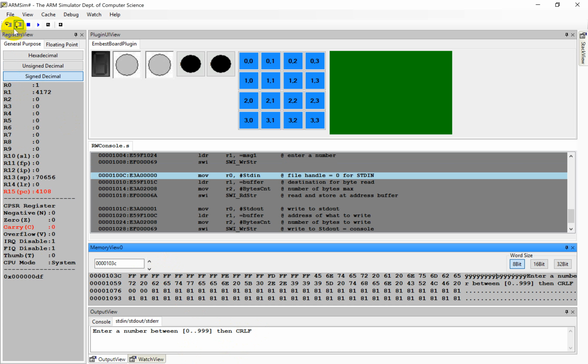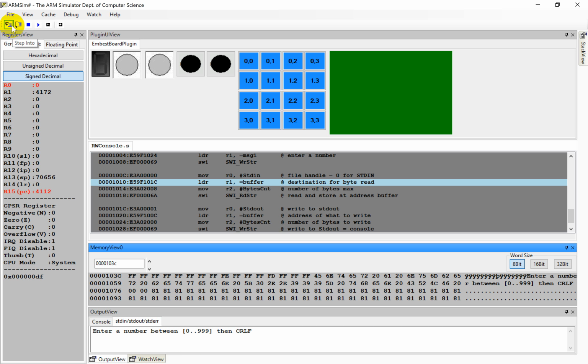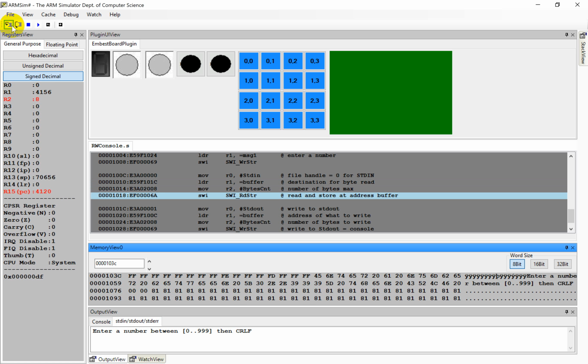Now we pass the standard input to R0, the buffer address to R1, and the byte count to R2. Here R1 indicates where we would like to save the string, and R2 indicates how many bytes we would like to read from the input. Now we call read string, and the program is waiting for our input.